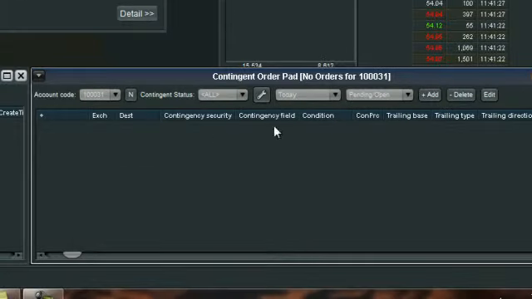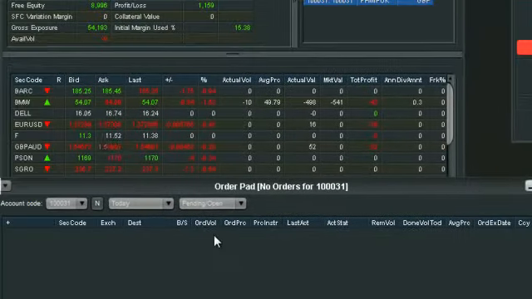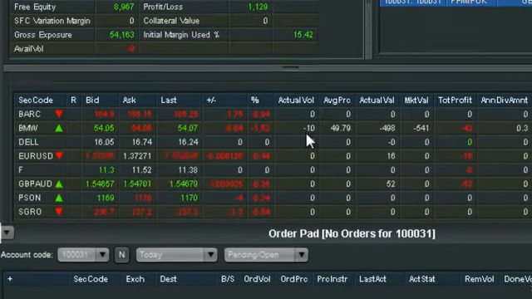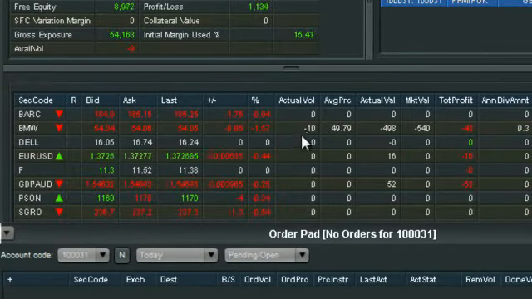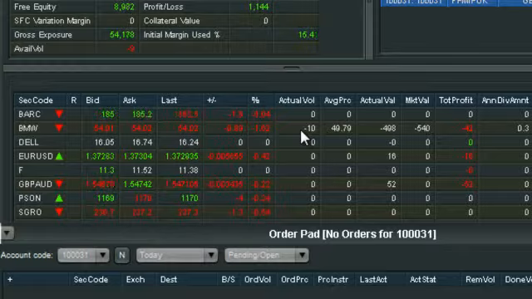Now once we do this, you'll see that that gets triggered straight away, which triggered our order straight away, and we can see we're already short 10 BMW. Now, to denote a short position in your portfolio, you'll see that the actual volume is minus 10. So any negative figure in actual volume in your portfolio is basically specifying that you are short. So that is the easiest way to use a contingent order.